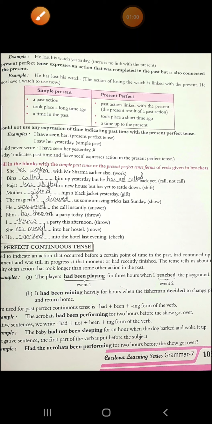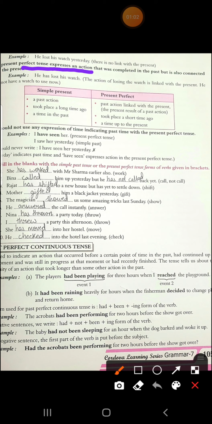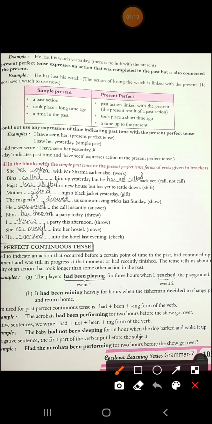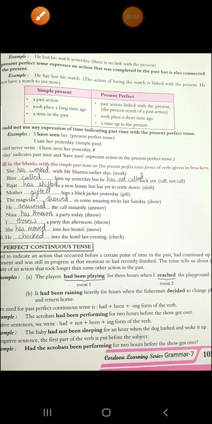Okay, now see this. The present perfect tense expresses an action that was completed in the past, but it also has a connection with the present. How? Now, see this example. He has lost his watch. The action of losing the watch is linked with the present. He doesn't have a watch to use now. So in the present he doesn't have a watch, so he cannot see the time. Okay.